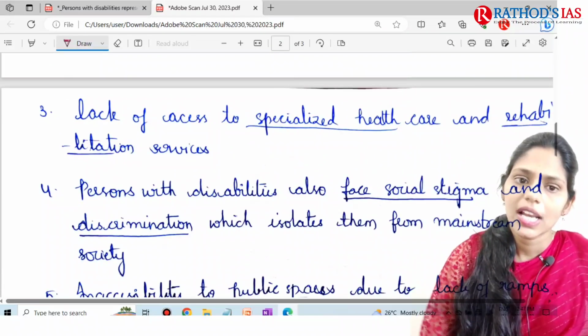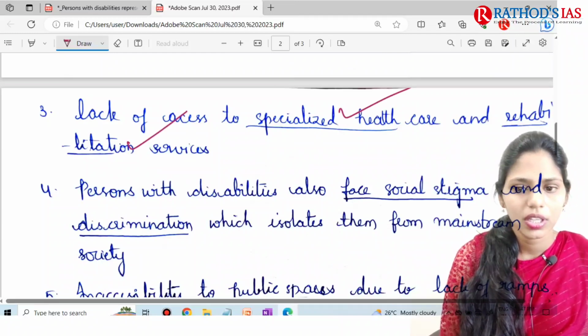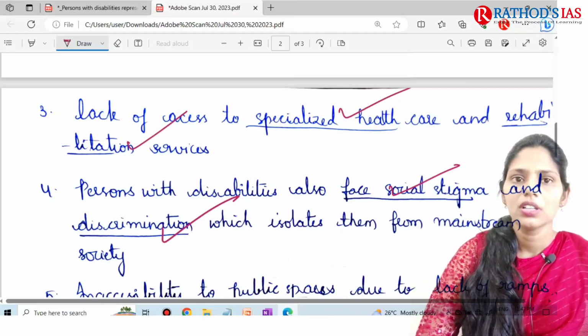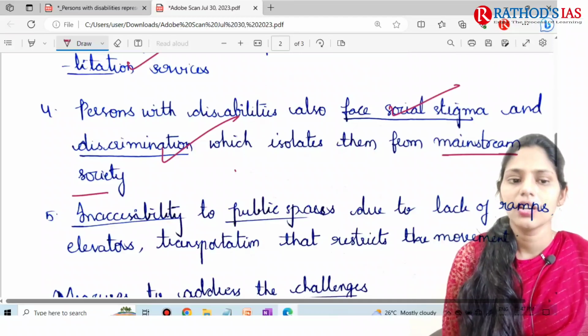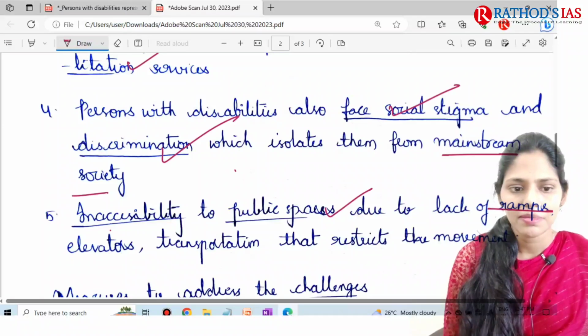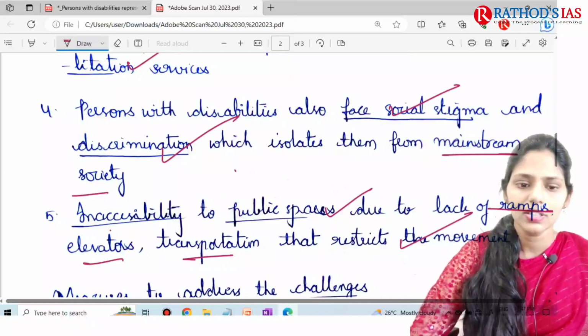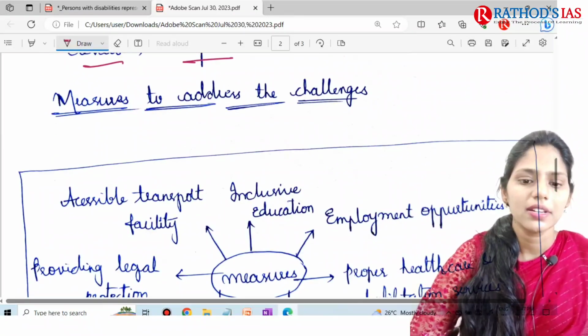And next one is there is lack of access to specialized healthcare and rehabilitation services. Okay, good. And next one is they are facing social stigma and discrimination. So because of this, they are isolated from mainstream society. Okay. And there is inaccessibility to public spaces, lack of ramps, elevators, transportation that restrict the movement. Yes, very good. And here the second part is measures to address the challenges.